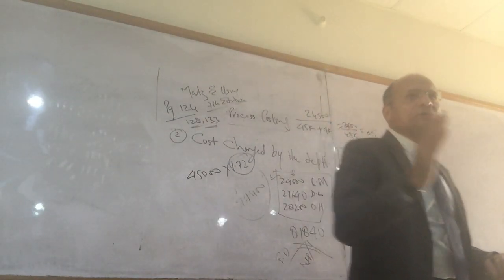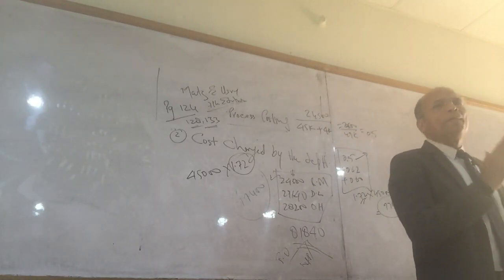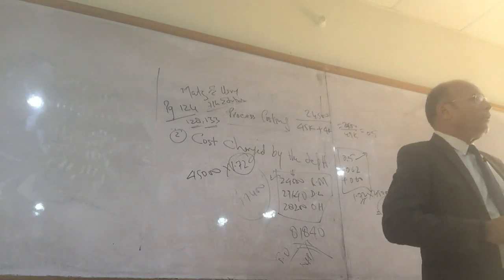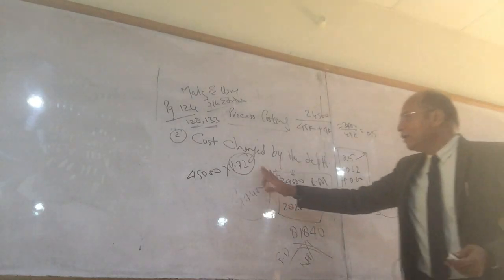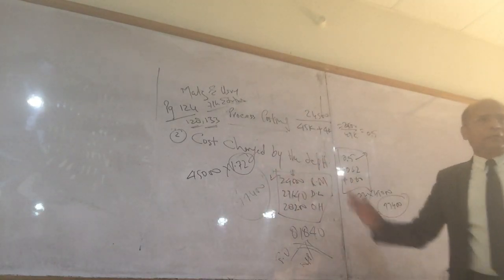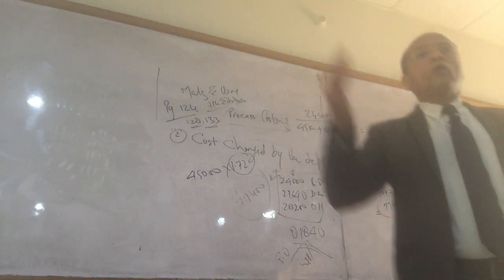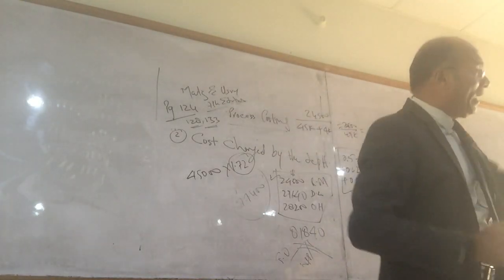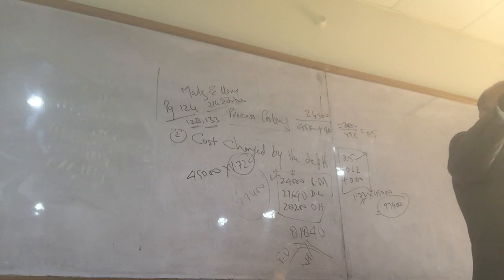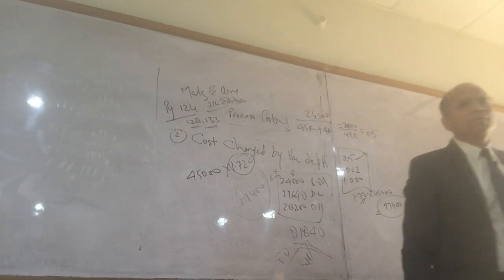So this is the process by which we complete a cost of production report as far as cost added or cost charged by the department. In the second department you will see two things: cost received and cost added. Look at the second cost of production report.